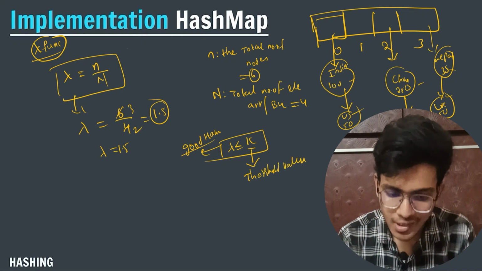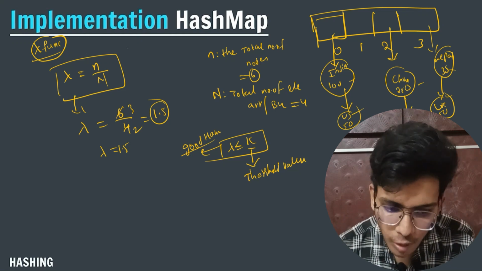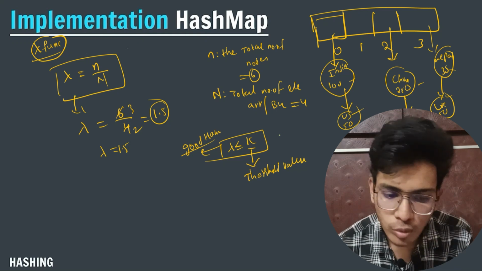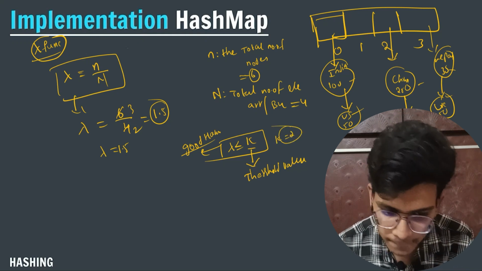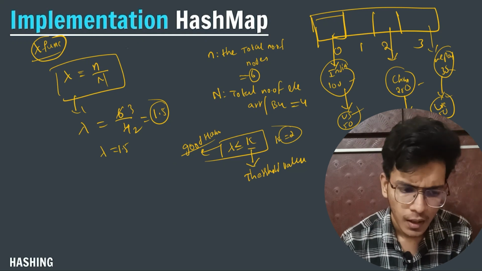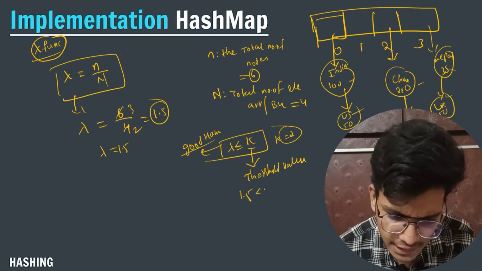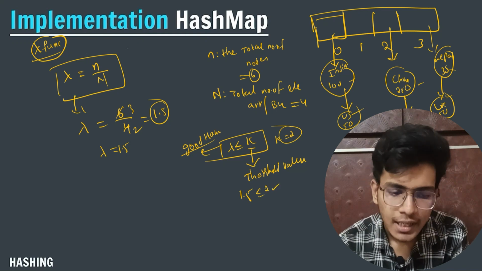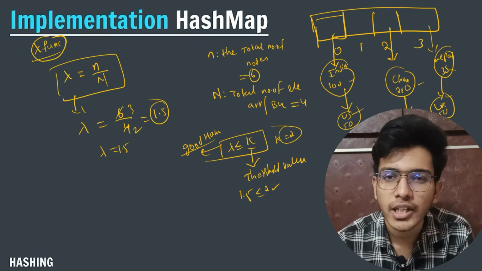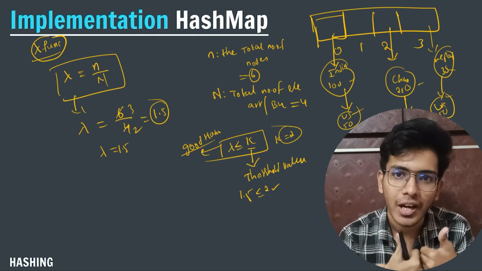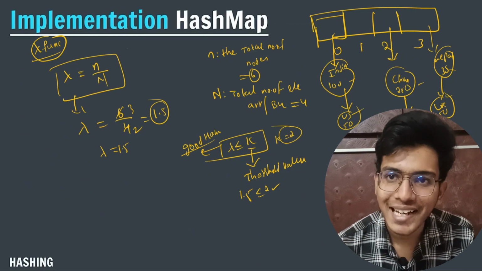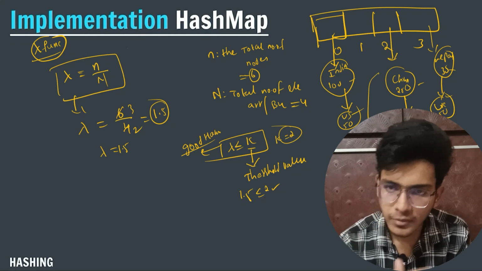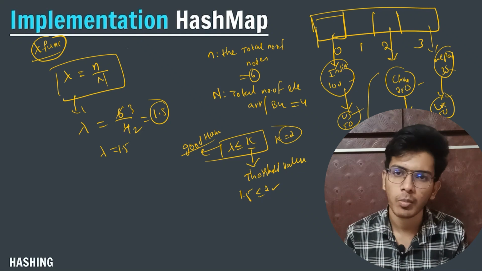I am going into some theoretical stuff here, but we call the k value the threshold value. For example, let us consider the k value, the threshold value, as 2. Here the condition is satisfied: 1.5 is less than or equal to 2. If this condition is satisfied, then the given hash map is a good structured hash map. Then iteration will take constant time, so I don't need to worry about the time complexity of iteration.